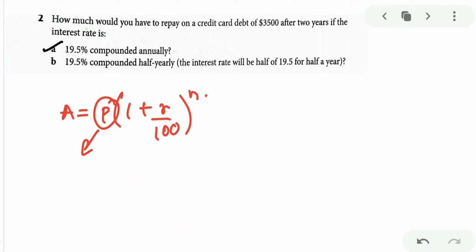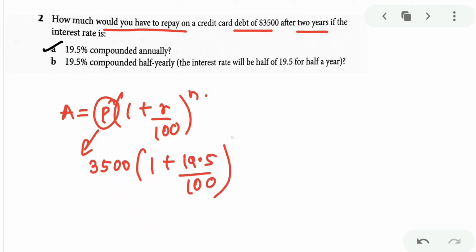Now what is the principal amount here? What is the question? Read it twice. How much would you have to repay for the debt, for the loan, for the money taken? That is 3,500. So principal will be 3,500 children for 2 years. That is the number of years. And the interest 19.5% with number of years as 2. That means you have substituted all the values which were already given into your problem. You have given all into the formula. Okay? And now you have to solve this.